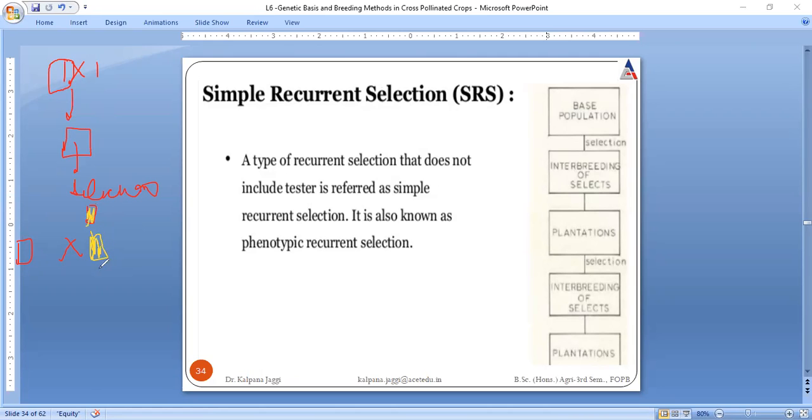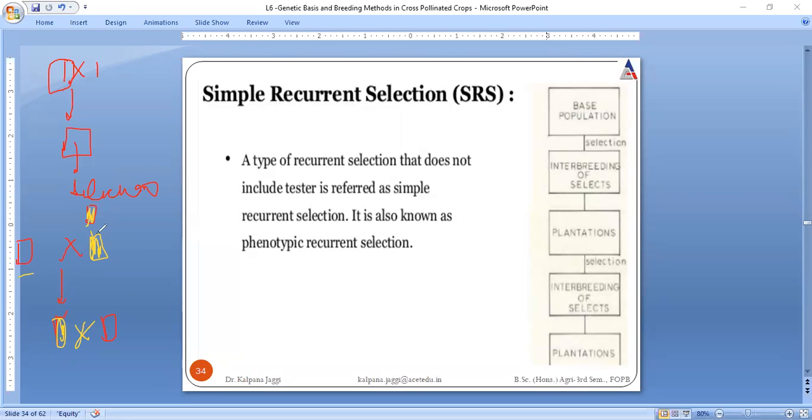Now this progeny is always allowed to cross with the selected parent, and as a result, again we go for the selection of individuals. Say the next individual is again of the same color, then it is again going to cross with the same parent. This is said to be the process of recurrent selection. That means, in simple terms,